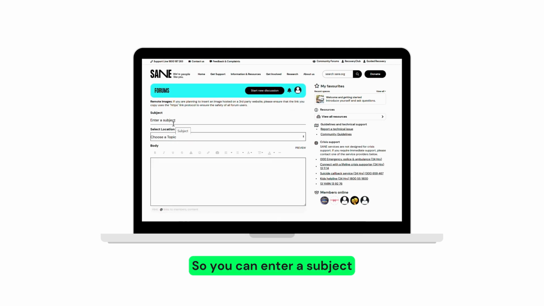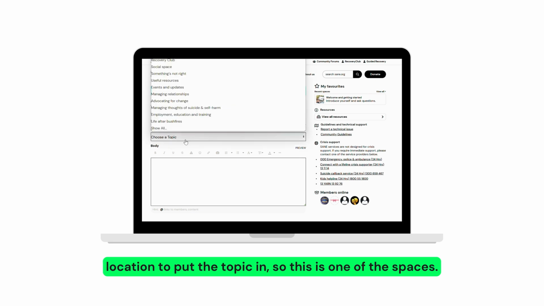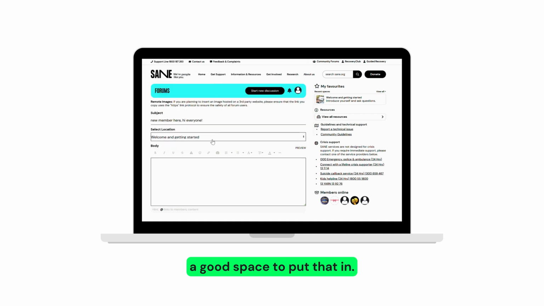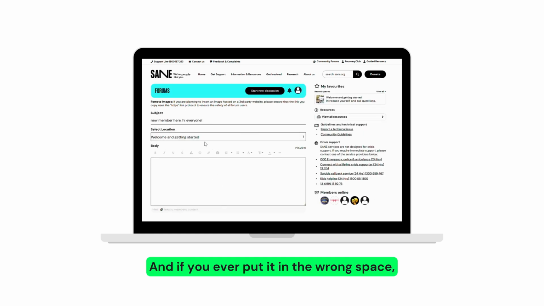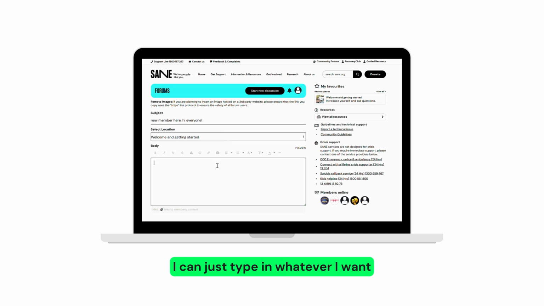So you can enter a subject, so this is the title of your thread. So for example, I might say, maybe that's my subject title, and then I need to pick a location to put the topic in. So this is one of the spaces. Maybe welcome get started might be a good space to put that in. And if you ever put it in the wrong space, don't worry, one of the moderators can help you out and move it around.